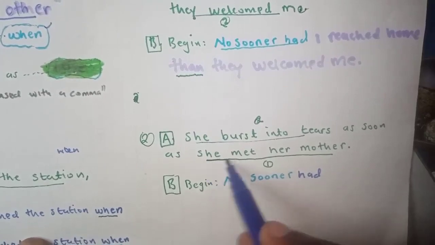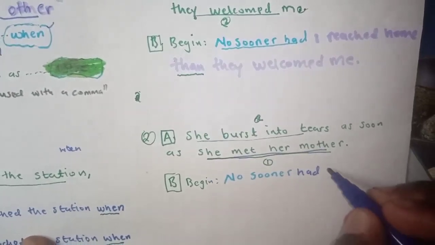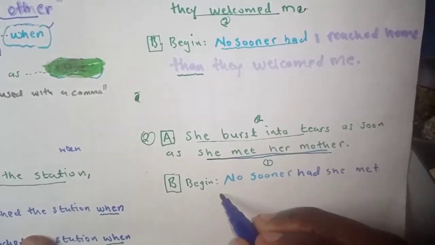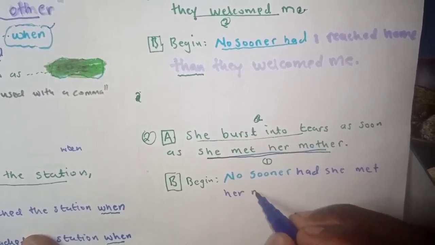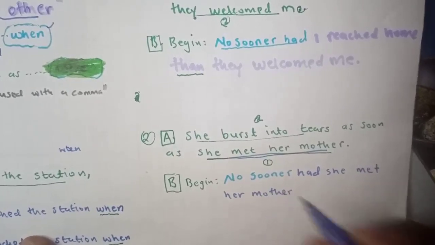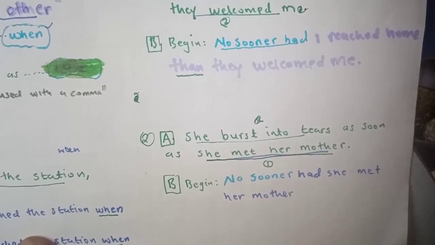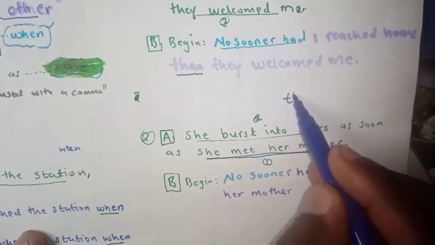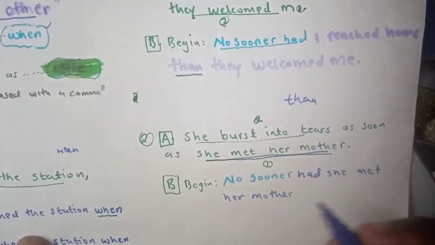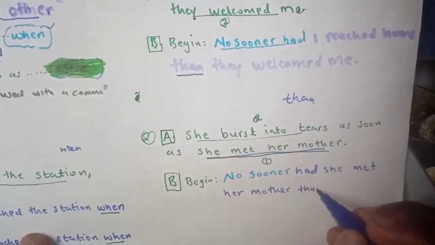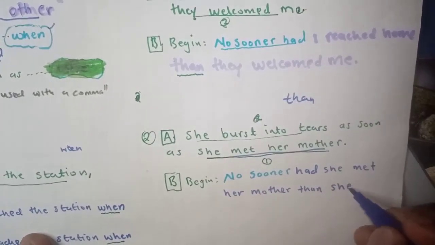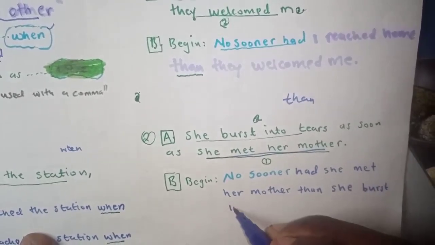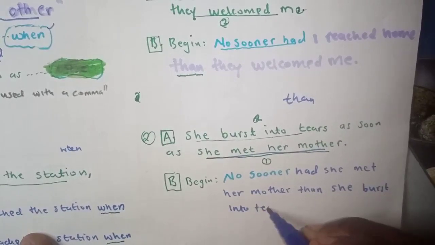So no sooner had she met her mother. So to get the second event, when you use no sooner, you always use what? Than. No sooner had she met her mother than she burst into tears.